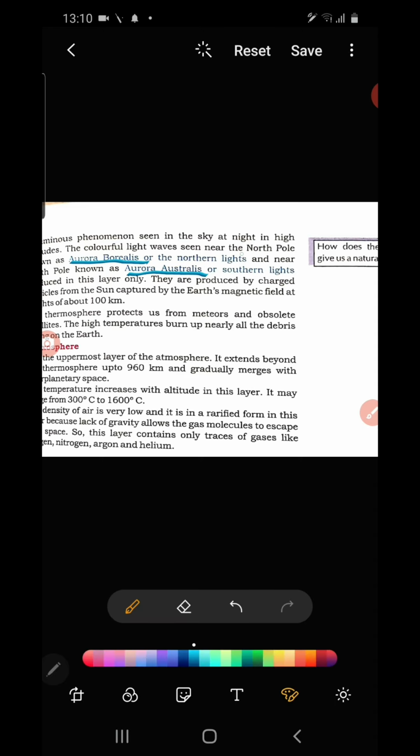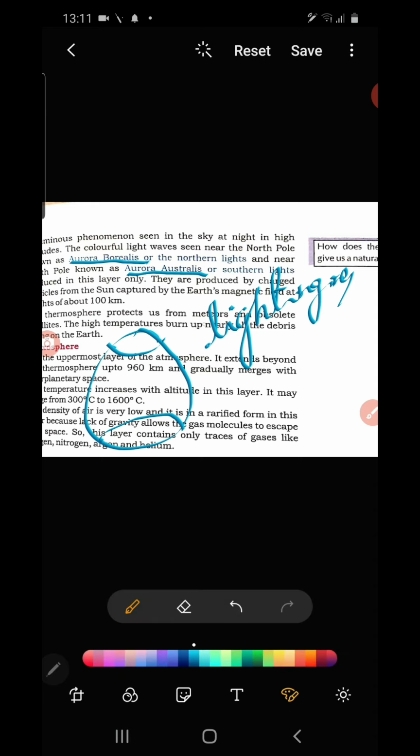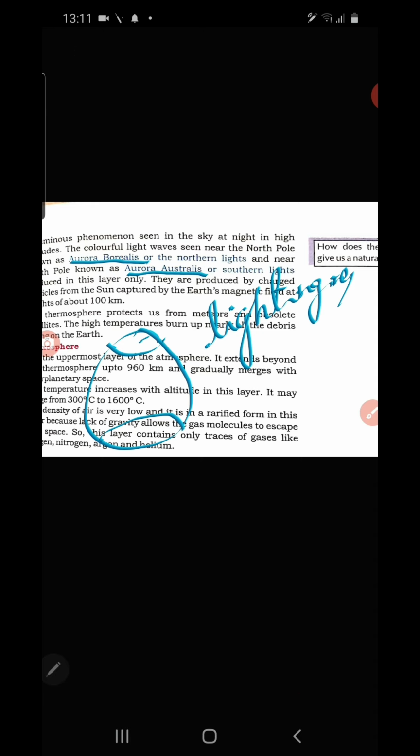We need to discuss these two important phenomena. This phenomenon means lightning in the North Pole and the South Pole of the Earth. Sometimes you can observe a process of lightning.